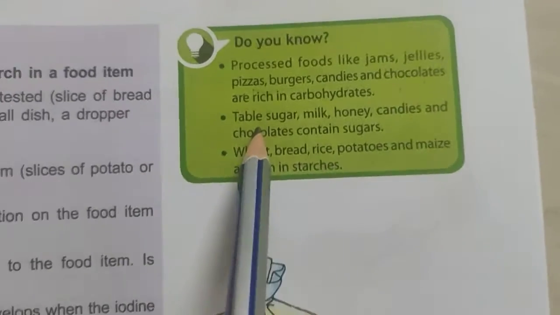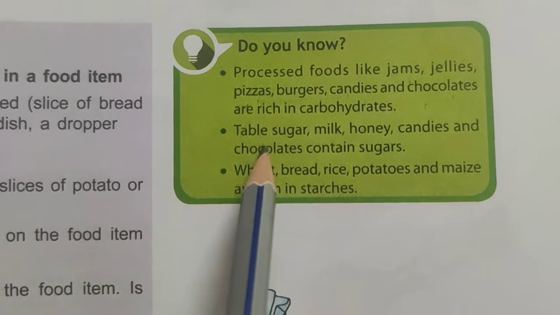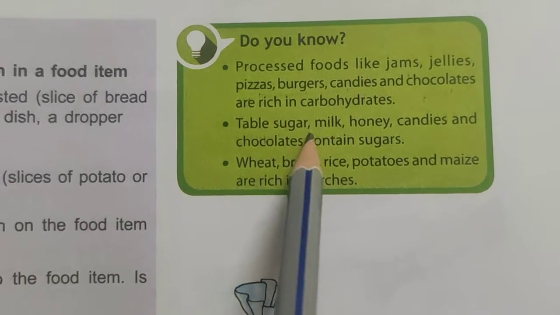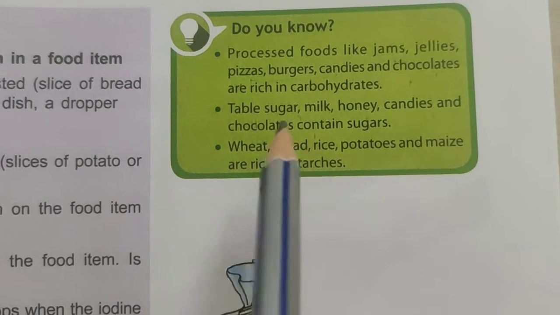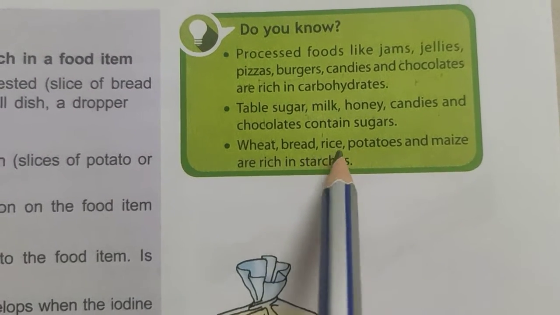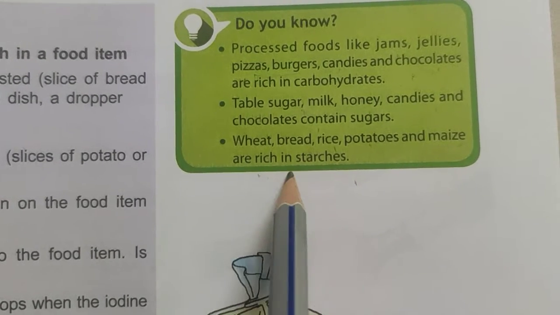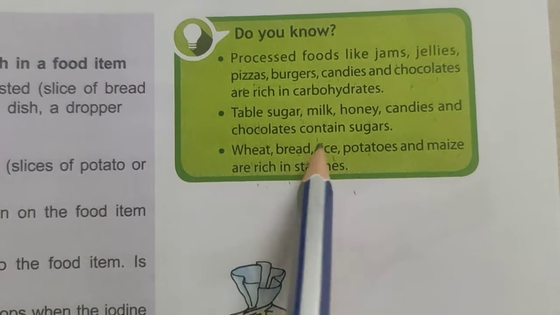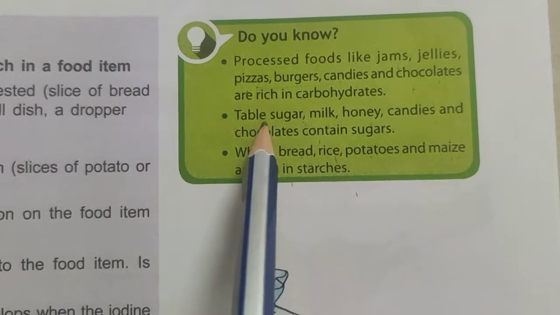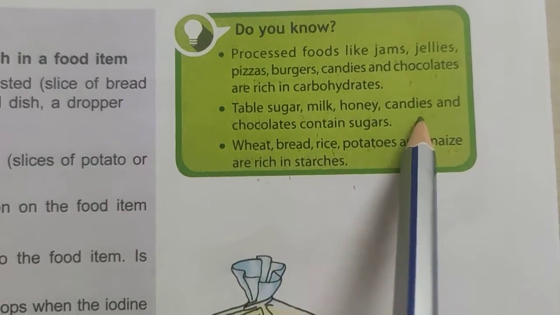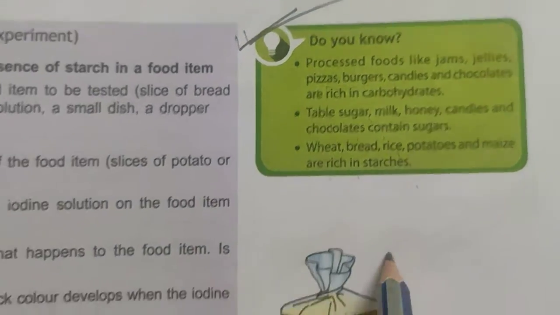Then table sugar is the normal sugar which you generally drink in milk or in tea or coffee. Then milk, honey, candies and chocolates also contain sugar. Now, wheat, bread, rice, potato and maize, they are rich in starches. So what are the examples of starches? They are wheat, bread, rice, potato and maize. And that of sugar are table sugar, milk, honey, candies and chocolates. So remember this also. Okay.